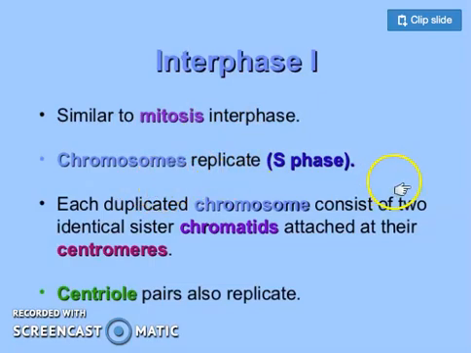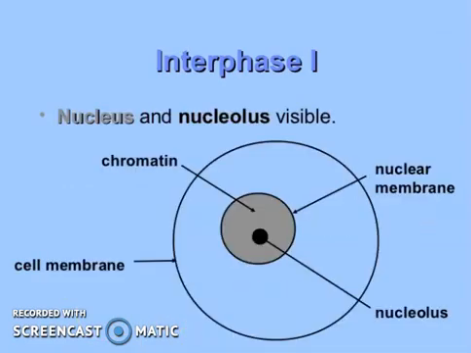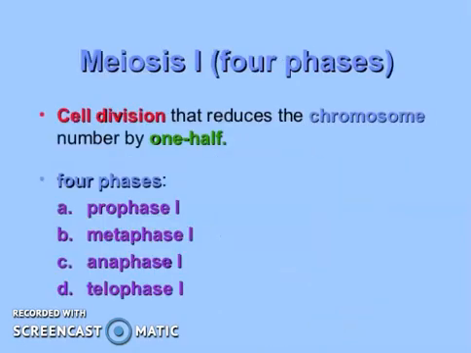Chromosomes are replicated, which is the S phase. Each duplicated chromosome consists of two identical sister chromatids attached at their centromere, same as we had previously. Centriole pairs also replicate, so there are two centrioles on each side. In interphase 1, first of all, the nucleus and nucleolus are visible right here. The chromatin is there, the cell membrane is there, the nucleolus is there, the nuclear membrane is there. So everything is there before the prophase begins.